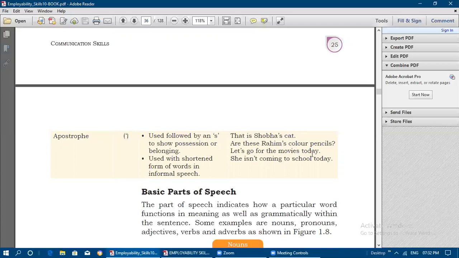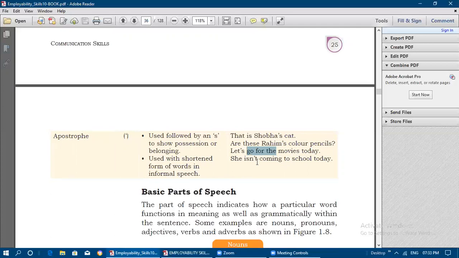Let's go for the movies today. This is related to the use with shortened forms of words in informal speech. So this is informal speech. Let's go for the movie today. Normally we speak informally only with our friends. So instead of let us, let's go, like that it is given.